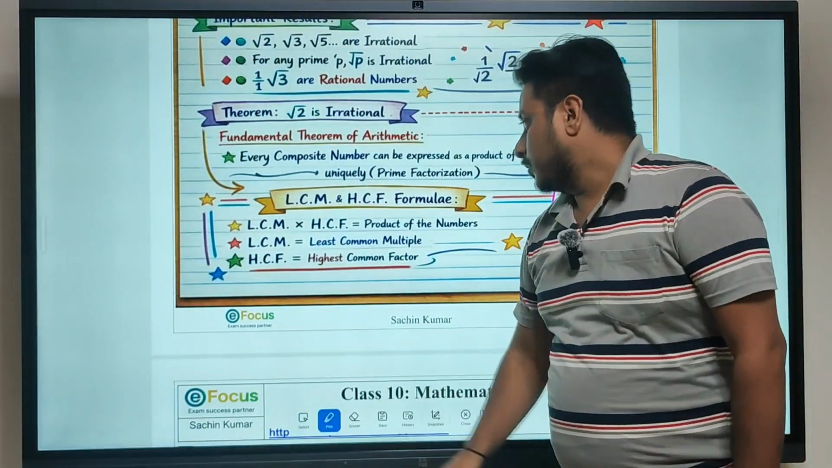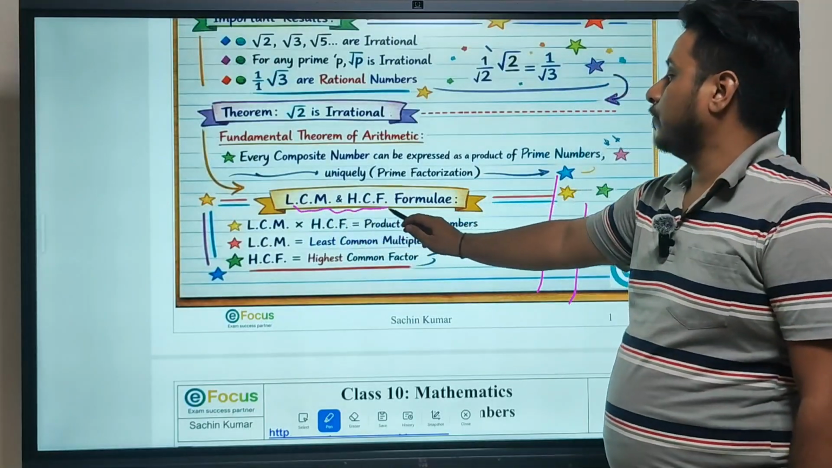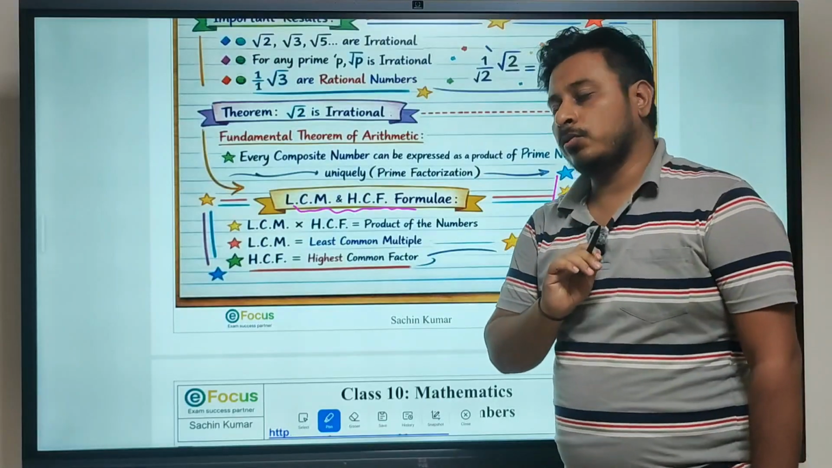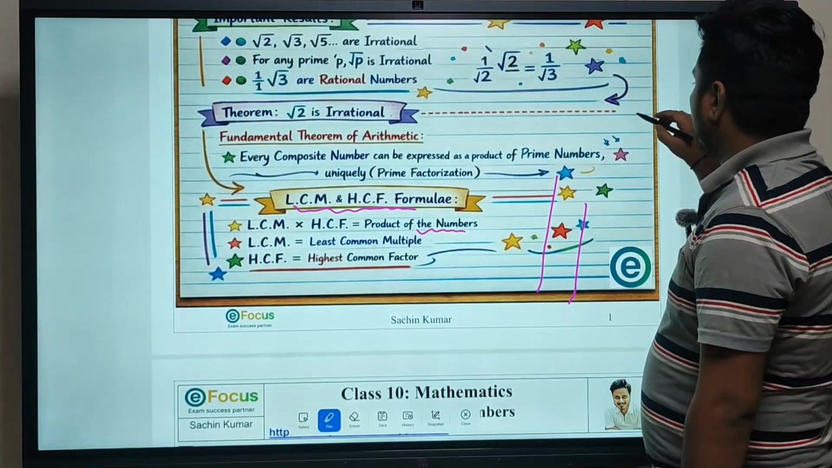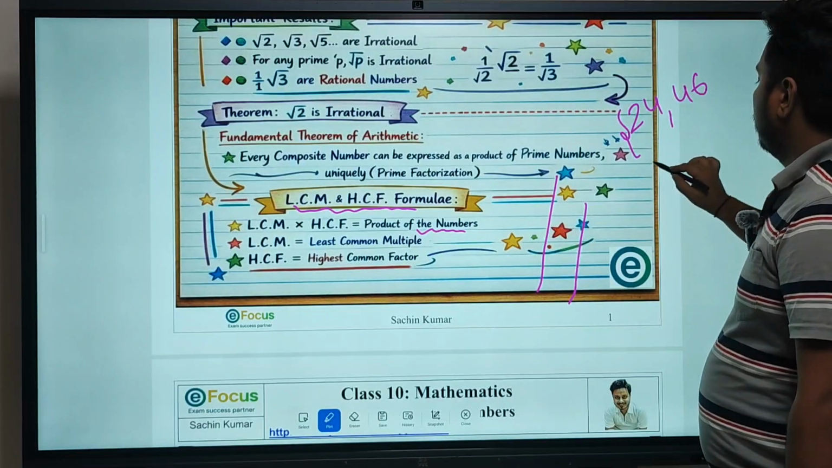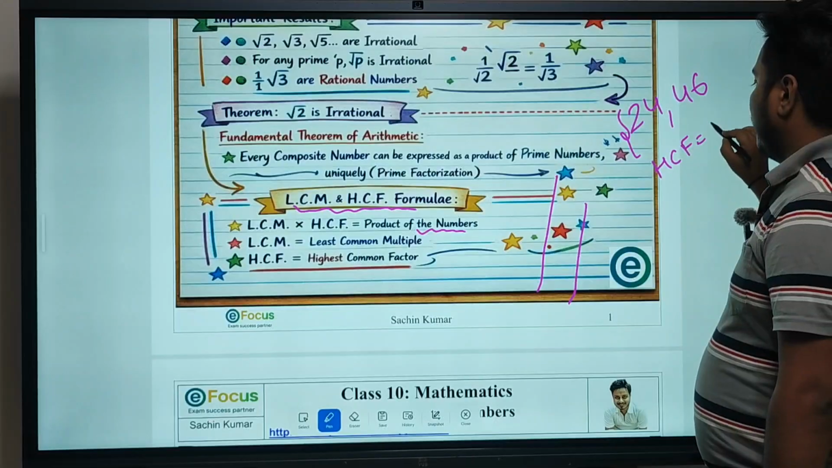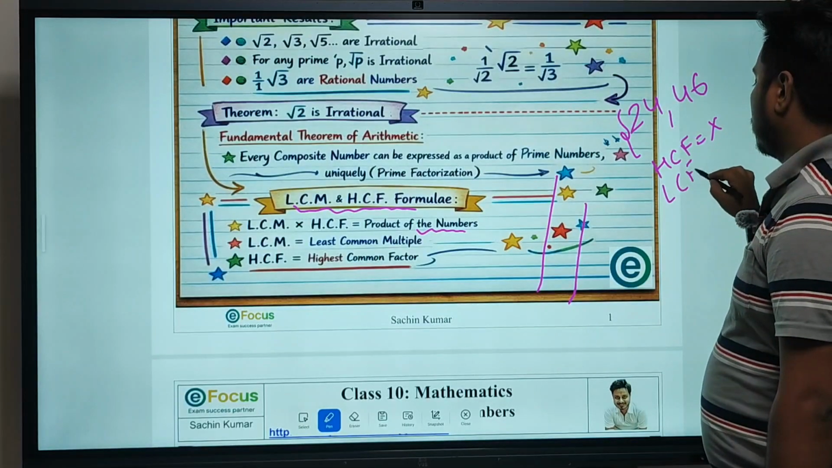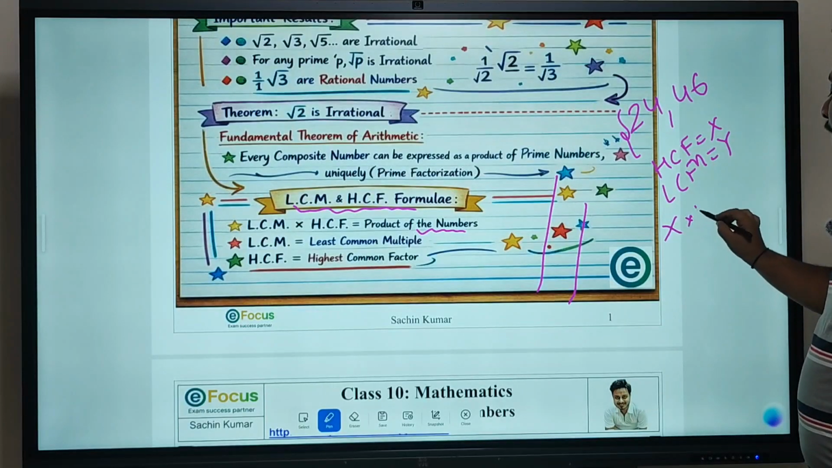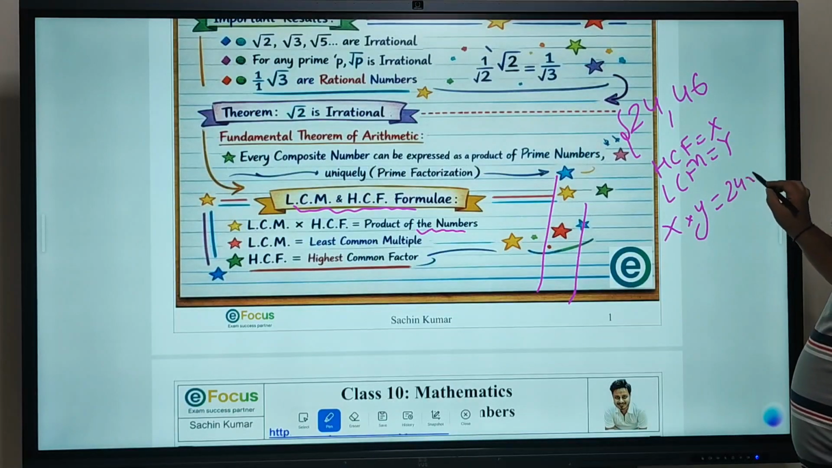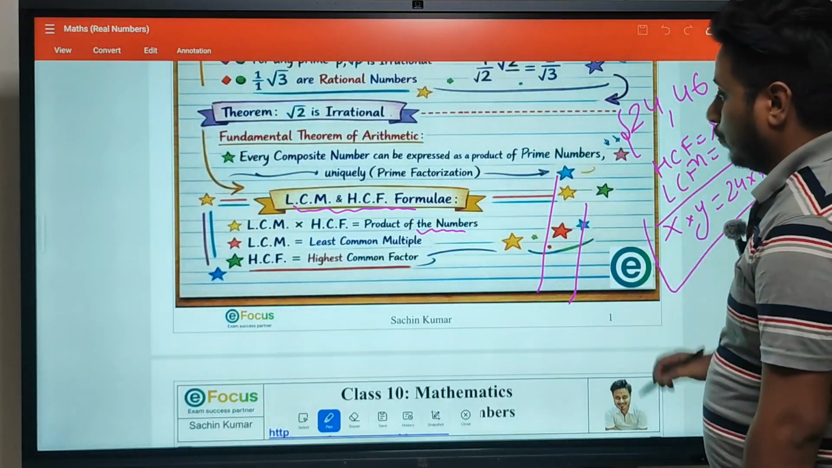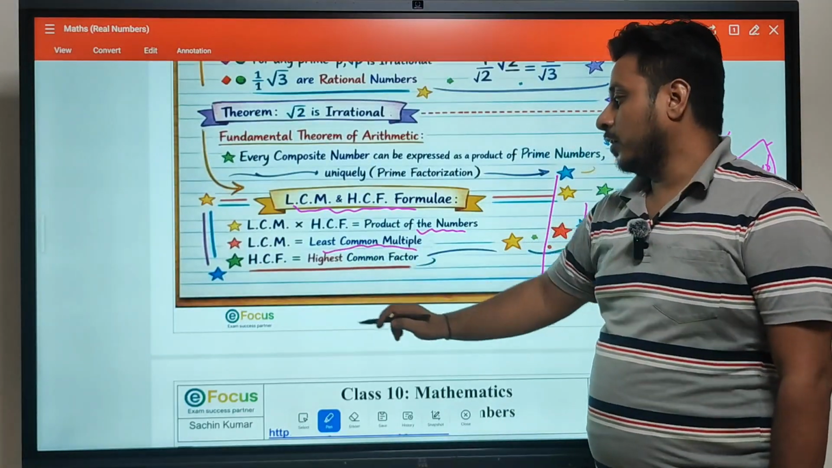And there is one more theorem, that is the LCM and HCF formula, where the product of LCM and HCF is equal to the product of the two numbers. For example, we have two numbers 24 and 46. Whatever the HCF of these two numbers is, for example x, and the LCM of these two numbers, for example y, we have x into y is equal to 24 into 46. That is a complete theorem. That is true. Where LCM is the least common multiple, HCF is the highest